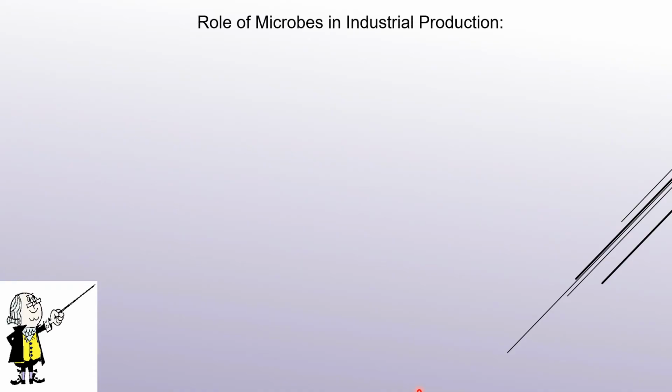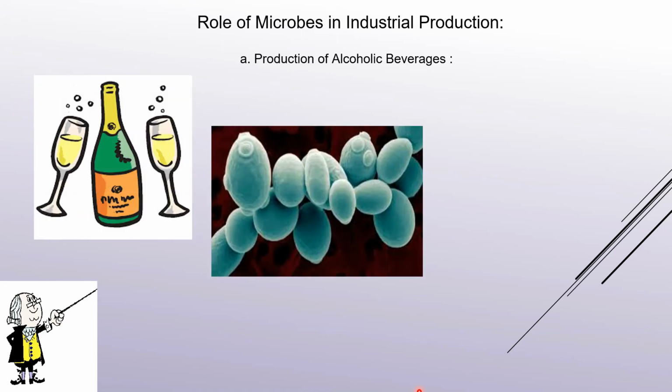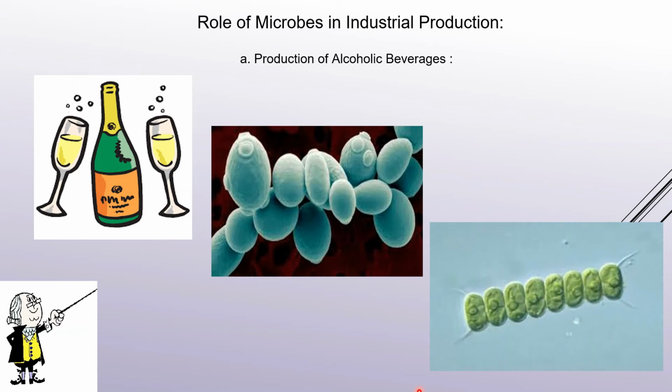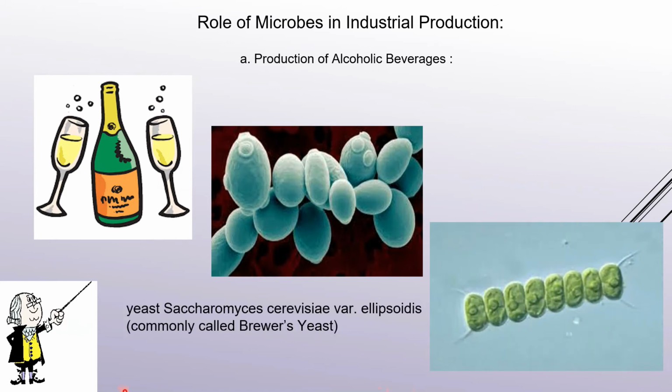Roles of microbes in industrial production. Whenever you talk about the role of microorganisms in industrial production, it reminds you of alcohol production. So, production of alcoholic beverages, that is wine, beer, etc., is done by the yeast Saccharomyces cerevisiae. The other variety is ellipsoideus. Cerevisiae is also called yeast, and these are commonly called brewer's yeast. Keep this point in your mind.